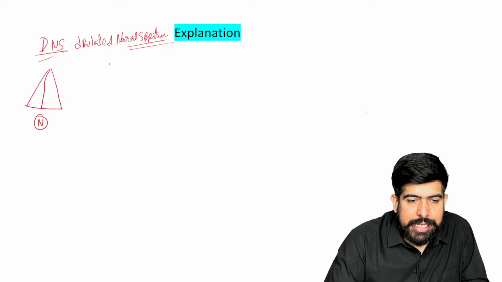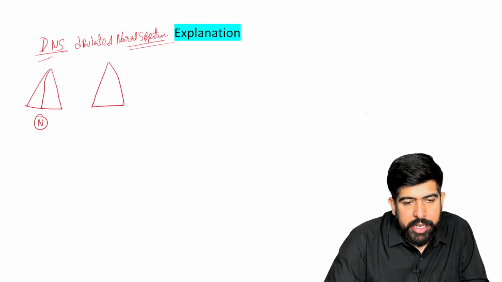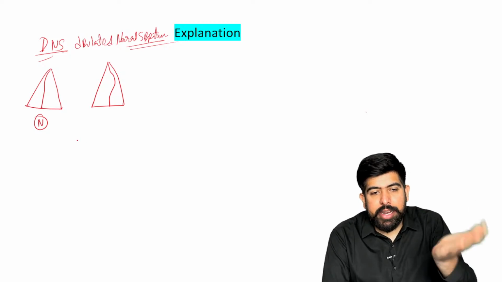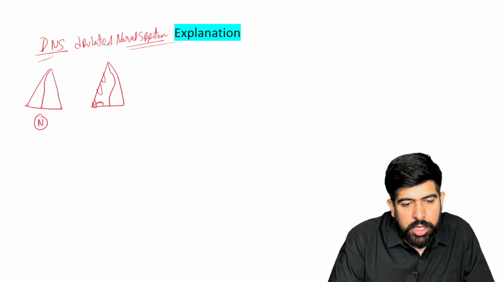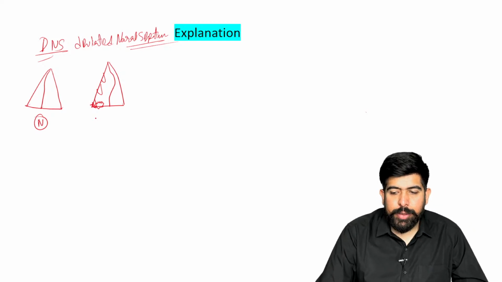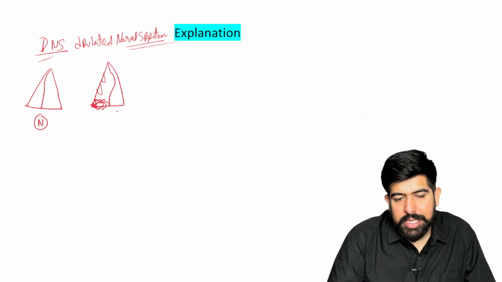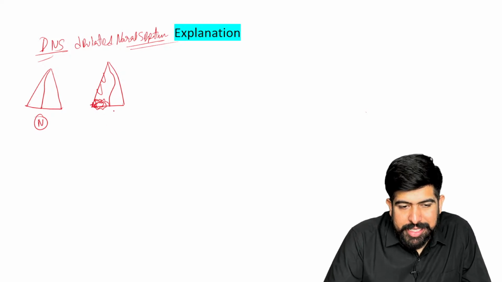The next, what is seen in the case of your deviated septum? Just check it out. This septum will deviate. What kind of deviation will be seen? It will deviate like that. And if there is a deviation, what will happen? We have the conchae. This concha will do the hypertrophy, and you can see it will cover up more part.